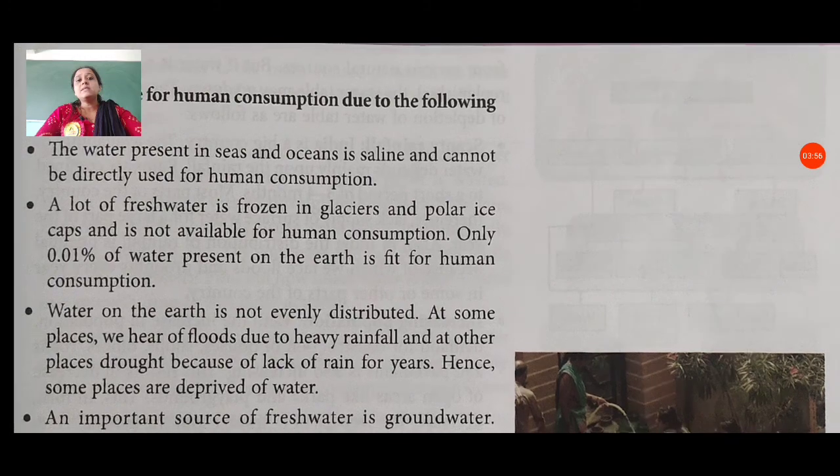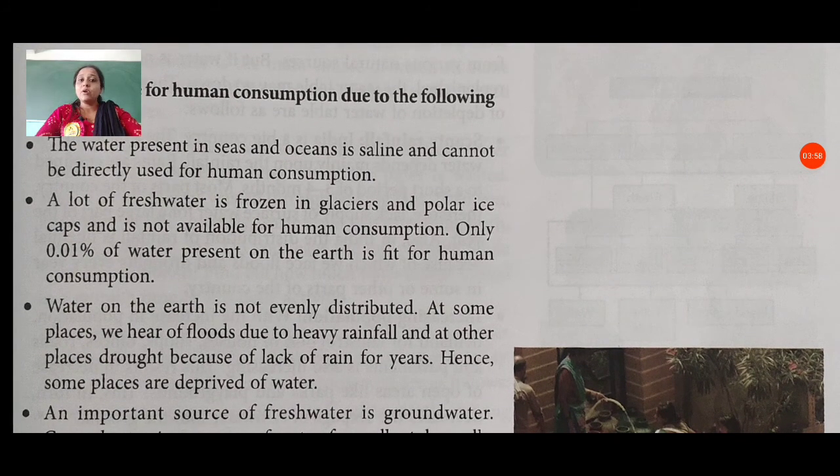The water present in seas and oceans is saline and cannot be directly used for human consumption. We all know the water in oceans and seas is in saline form, so we cannot use it directly. A lot of fresh water is frozen in glaciers and polar ice caps, and it is not available for human consumption. Only 0.01% of water present on the earth is fit for human consumption. We cannot use all sources of water directly.